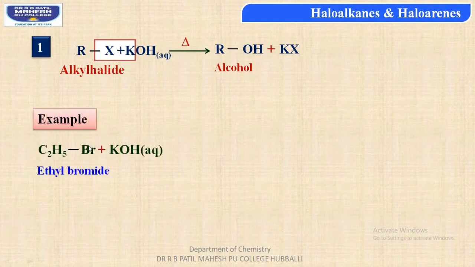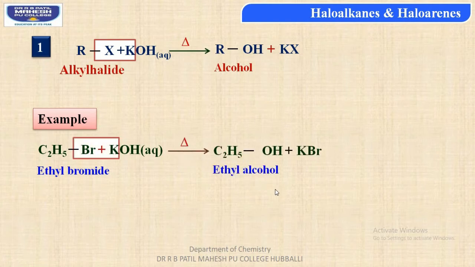Example, when ethyl bromide is treated with aqueous potassium hydroxide, then students, we get ethyl alcohol, along with potassium bromide as the product. In this case also, students, OH minus is a strong nucleophile.